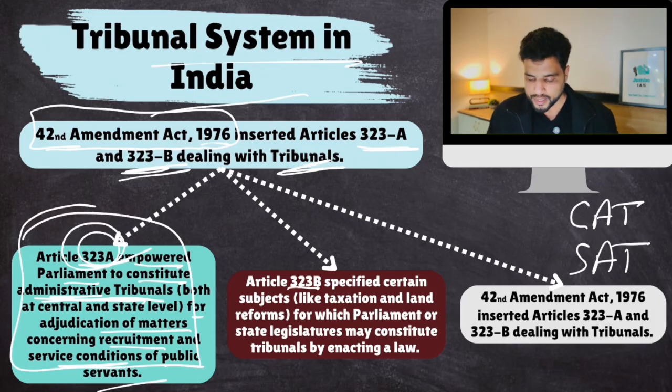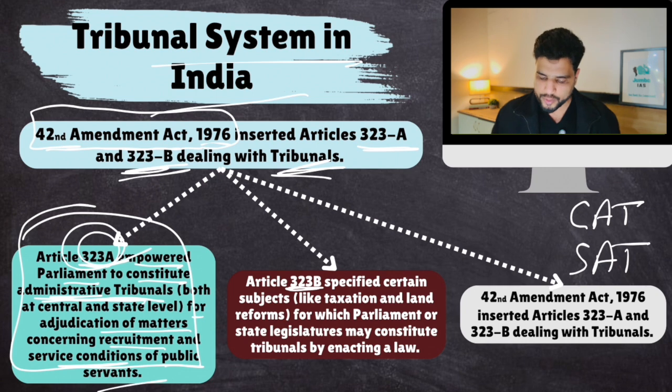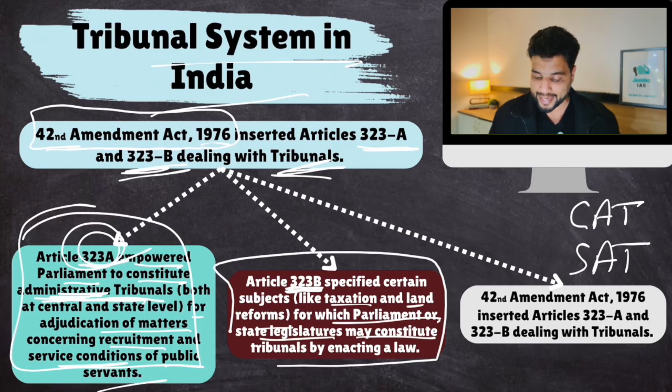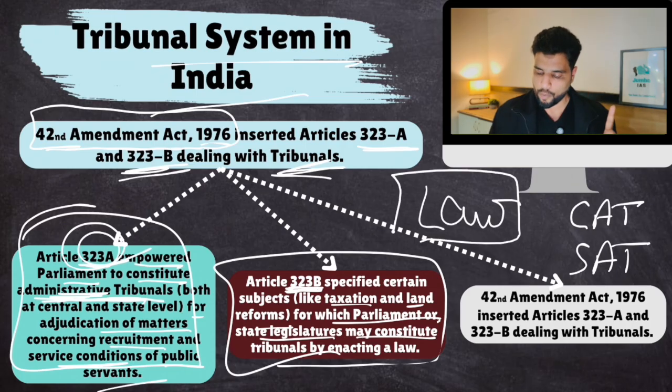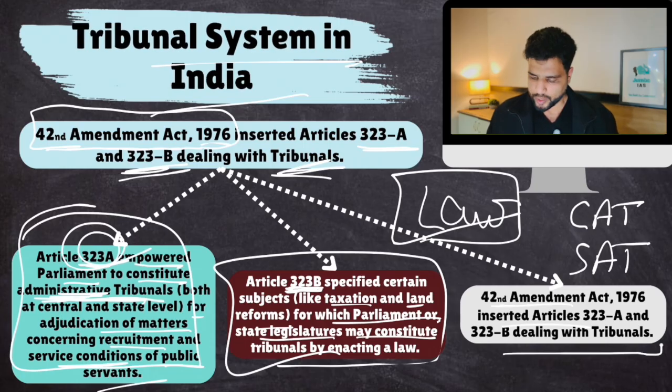Article 323B has given the authority to the Parliament to establish all the other tribunals. All the other tribunals apart from administrative tribunals are formed under 323B by a law made by Parliament. Simple. Article 323B specified certain subjects like taxation and land reforms, for which Parliament or state legislatures may constitute tribunals by enacting a law. But just remember, tribunals will be established only via the authority of a law, either by Parliament or by a state legislature. Simple. The 42nd Amendment Act inserted these. So this provision we already know. This is a repeat.